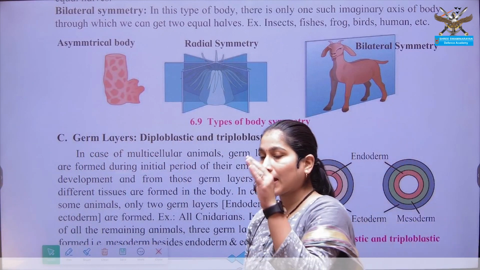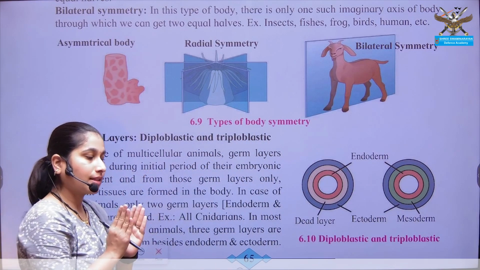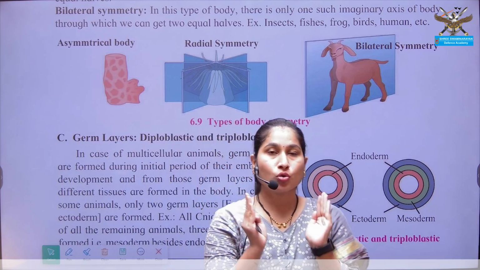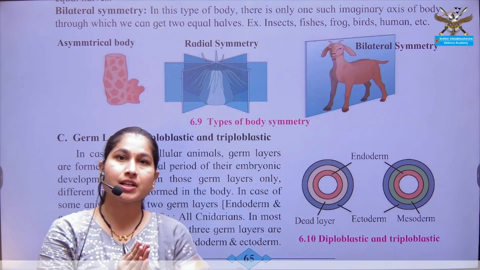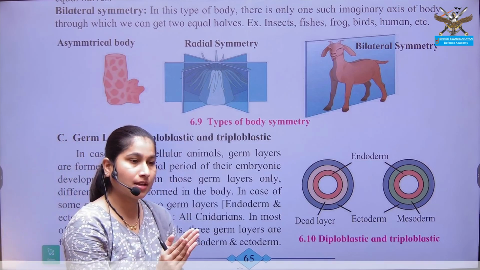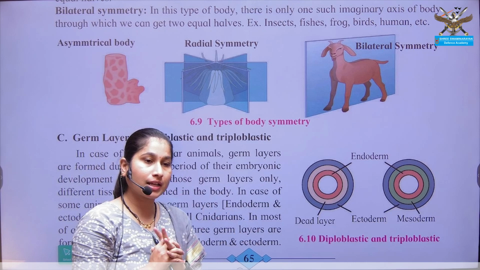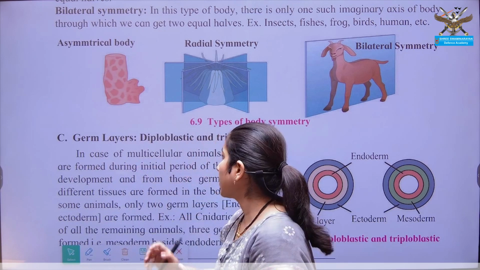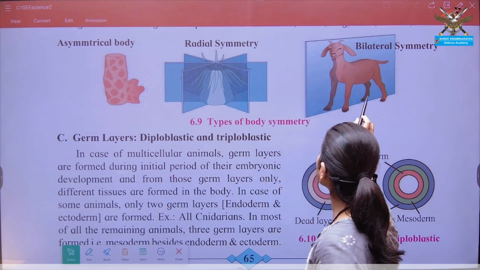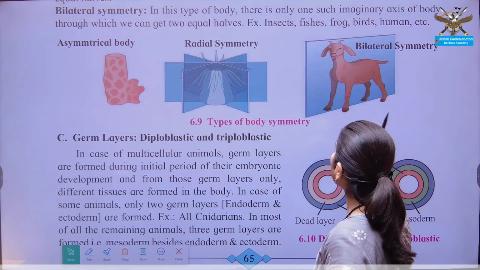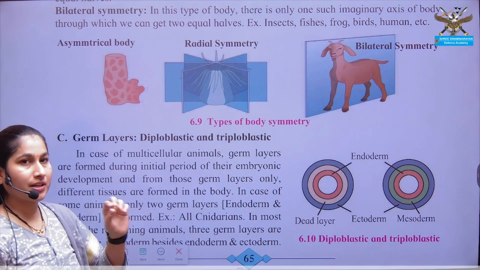Symmetry means that whenever an imaginary axis is passed through the organism, it is divided into two equal halves. So what is symmetry? Symmetry is the division of an organism by an imaginary axis into two equal halves. There are three types of symmetry. First is asymmetry, then radial symmetry, and finally bilateral symmetry. We will try to understand each symmetry one by one.